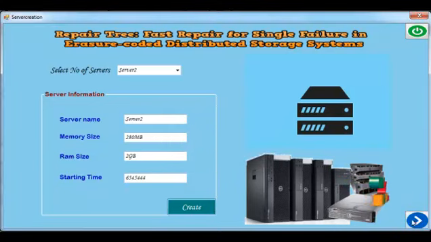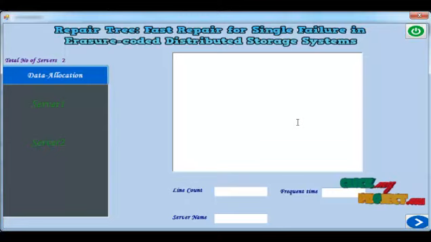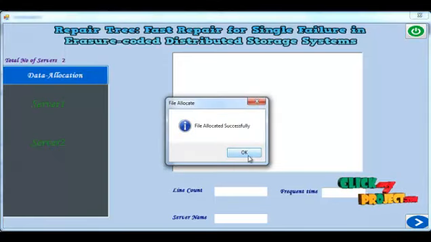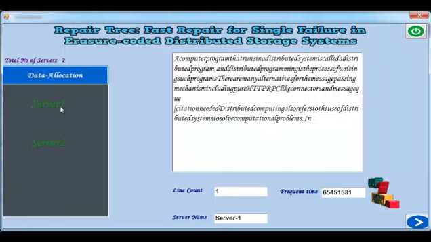So after that, you click the right picture box, then the data allocation process opens. Now you click the data allocation button, so the file is allocated successfully. After that, you see the files. The files are split into two servers. Why do we split the file? We reduce the network traffic, so for that reason the file is split in this area. Now see the line count, frequent time and server name.